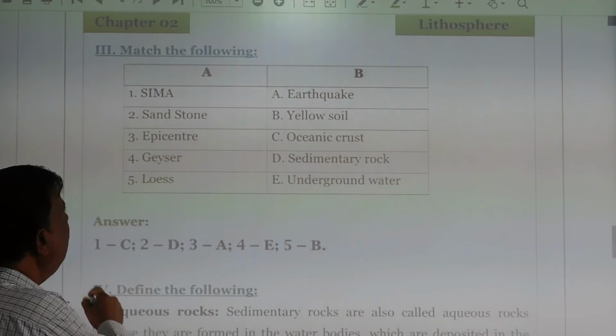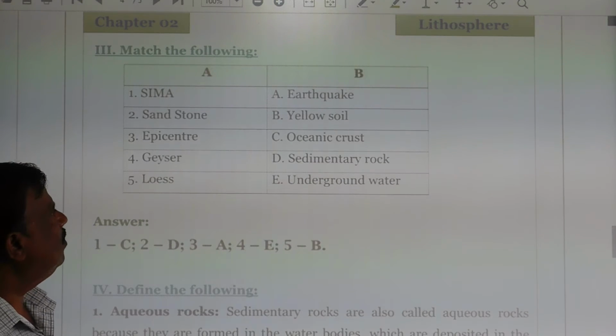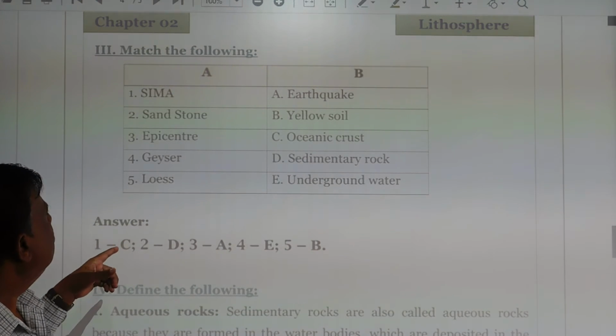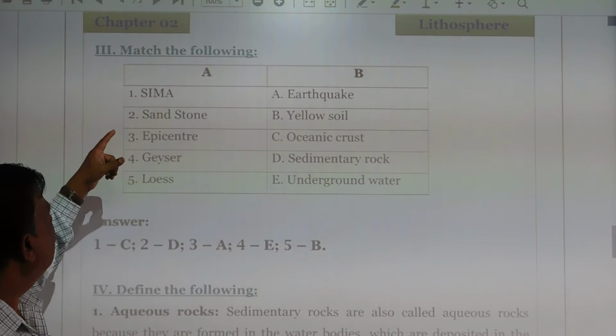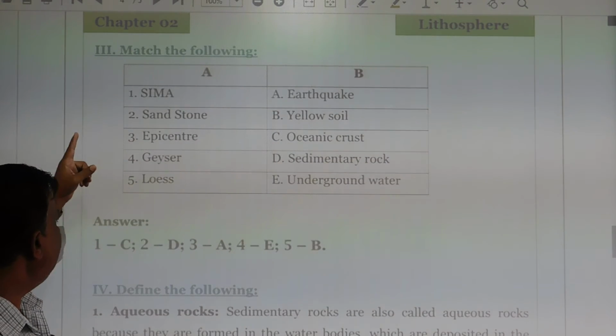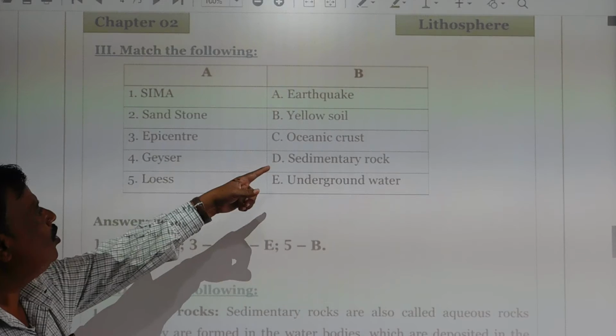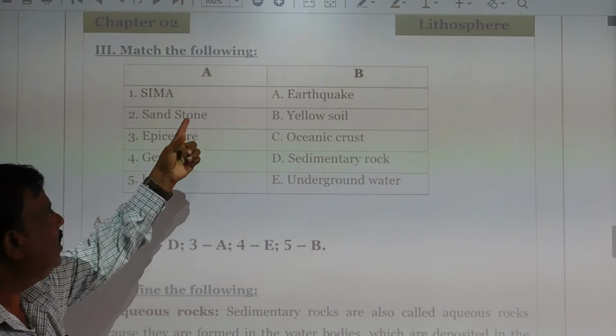Now the following. What is Sima? Sima means SIMA. See here, oceanic crust. It happens at the oceanic crust.